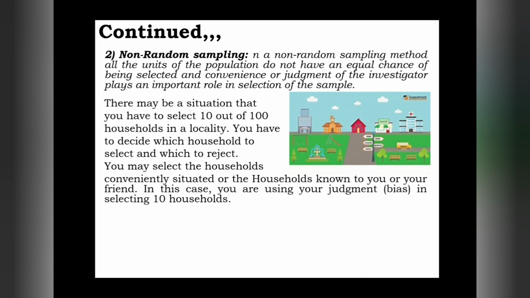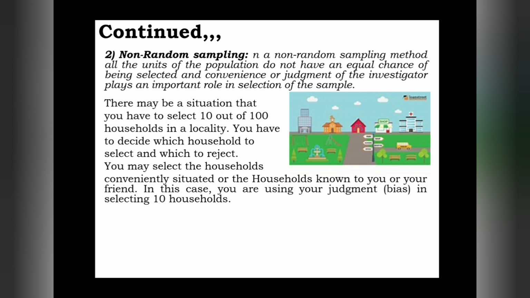This is the first way in which he can choose the sample. Along with that, he can choose a sample or individual by considering friendship.